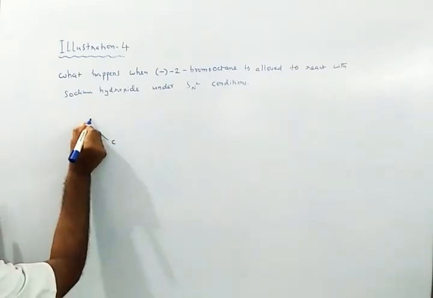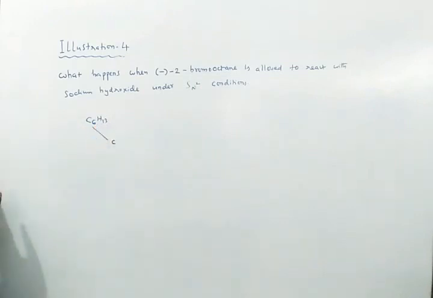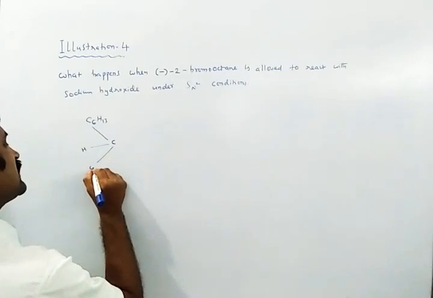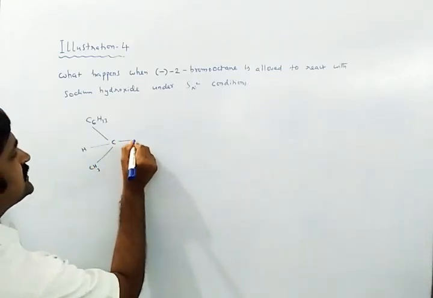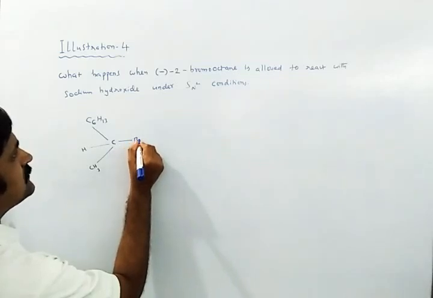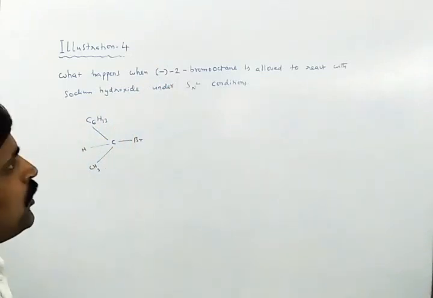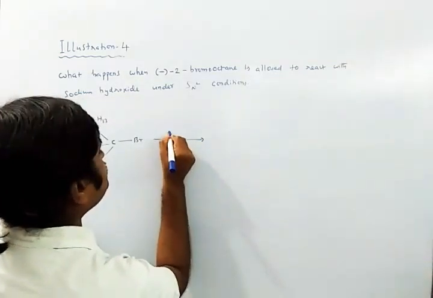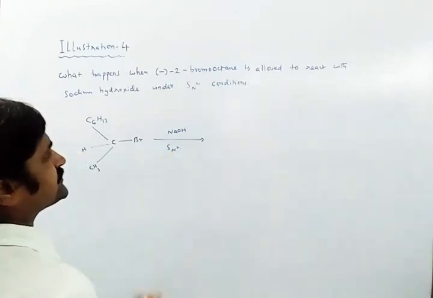This will be linked with C6H13 and one with hydrogen. You can write one with a methyl group here. This in turn is linked with the halogen bromine. We can call this the levorotatory 2-bromooctane. It is treated with sodium hydroxide as per the SN2 conditions.